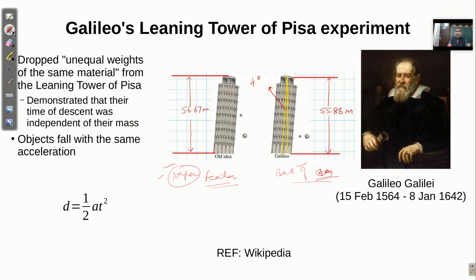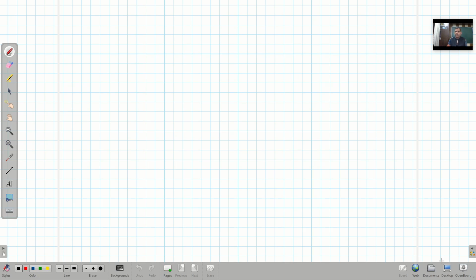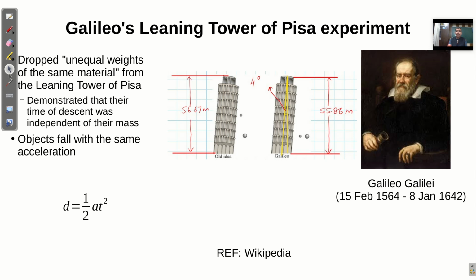But a very interesting experiment was performed by Galileo, and let me talk about what that experiment was. He dropped two unequal weights. He took two unequal weights of the same material from the leaning tower of Pisa. The height of the leaning tower is 56.67 meters on one side and 55.86 meters on the other side, the leaning side.